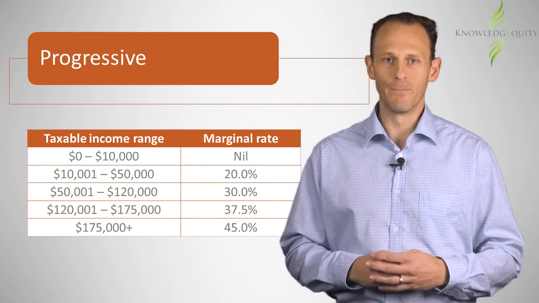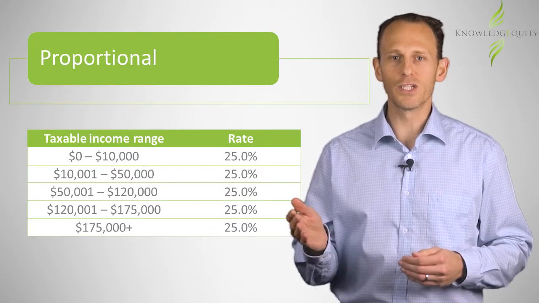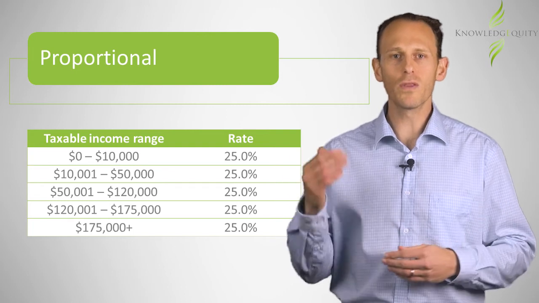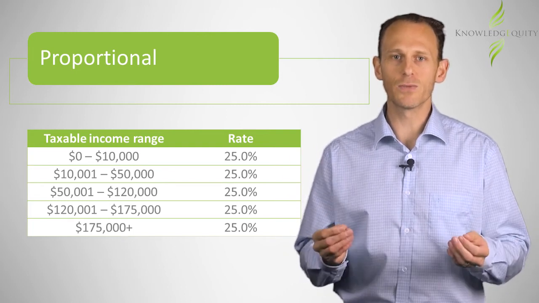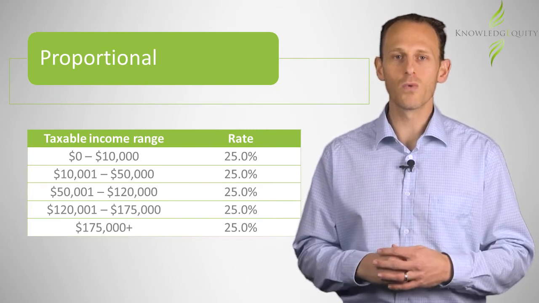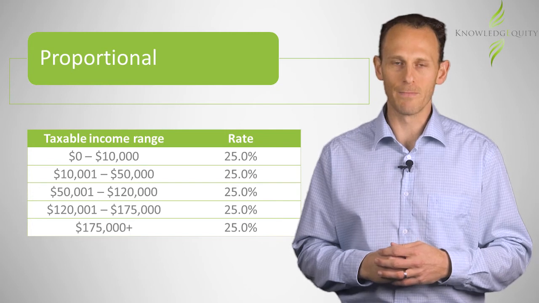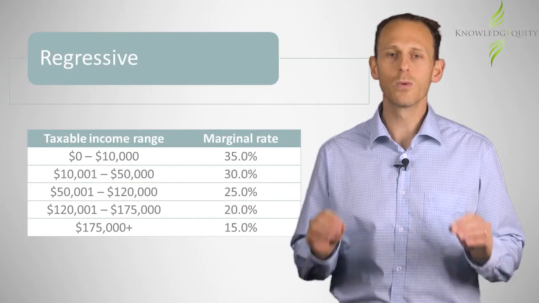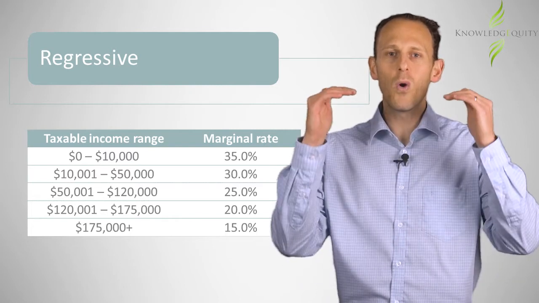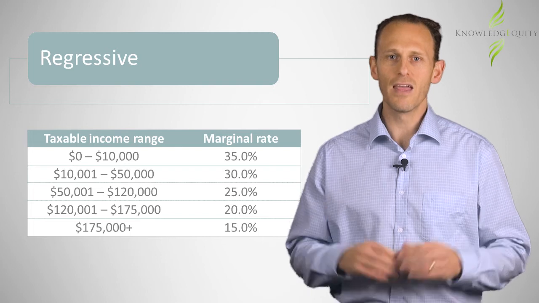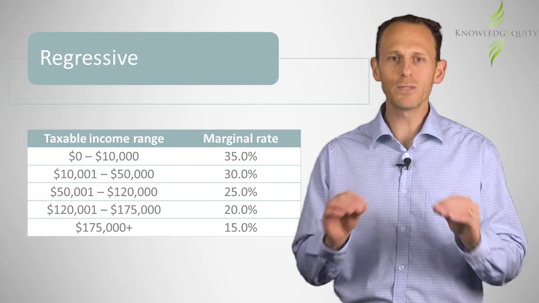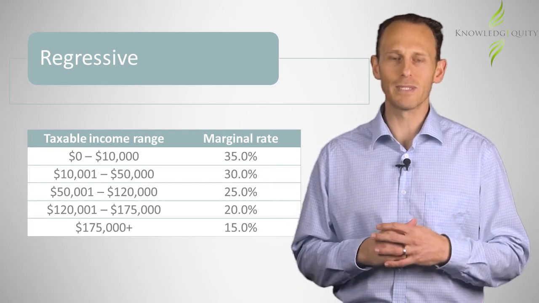Proportional tax rates refer to the situation where the same rate of tax is paid regardless of the level of income stream or the size of the asset. This was the situation for Australian companies for many years, with the same flat rate of tax regardless of size or profitability. Regressive tax rates, on the other hand, refer to the situation where the tax rate reduces as the level of the income stream or asset increases. This is effectively the situation for excise duties and lump sum taxes that disproportionately affect lower income taxpayers.